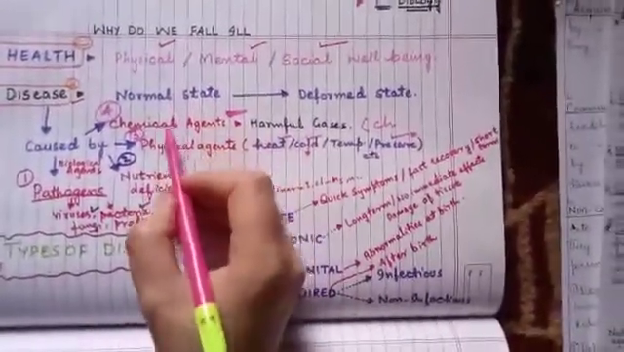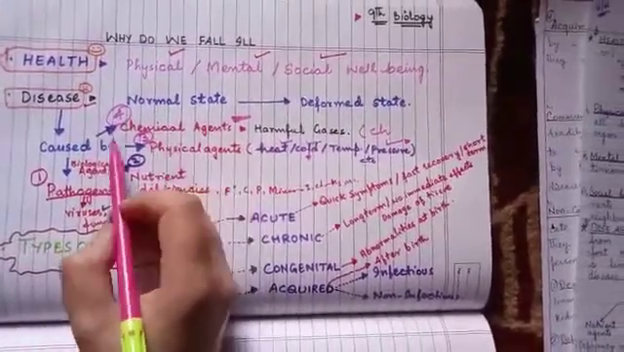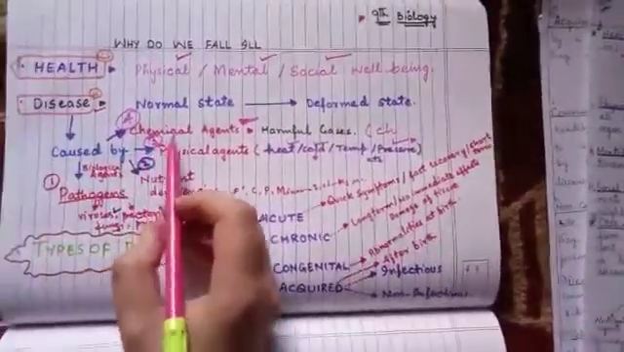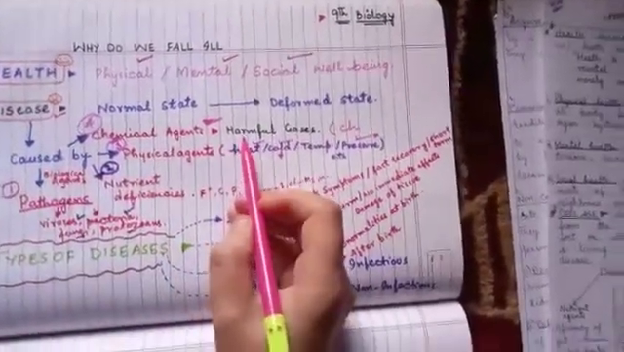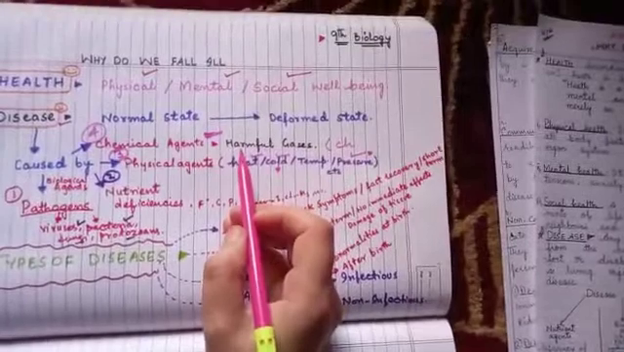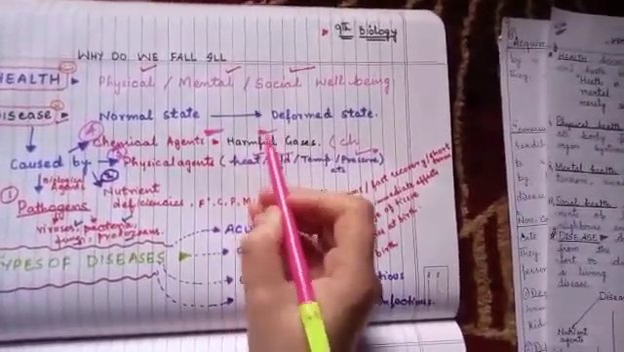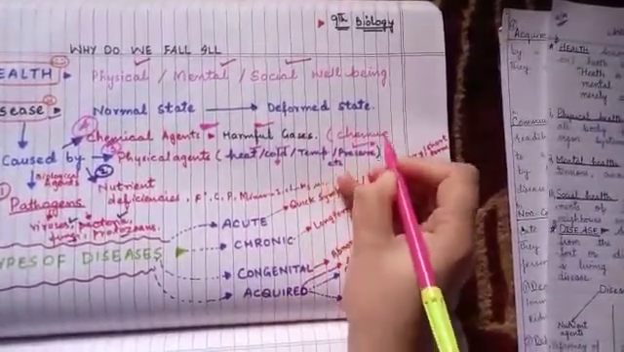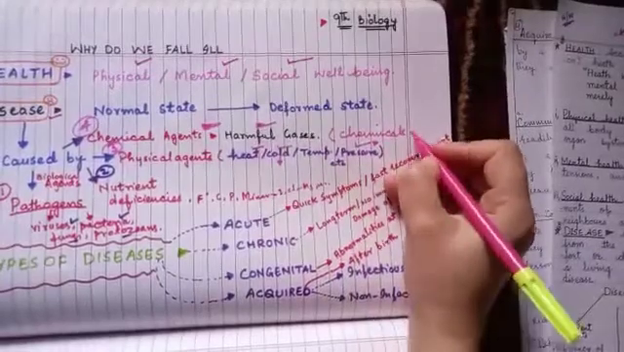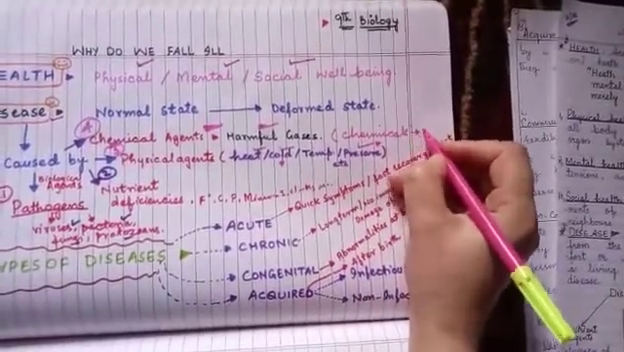We were at the chemical agents, the diseases which are caused by chemical agents. Means the chemical agents can also cause diseases. For example, you can see the industries, the factories, they release harmful gases while manufacturing various things. They release harmful chemicals in water. For example, mercury is there.